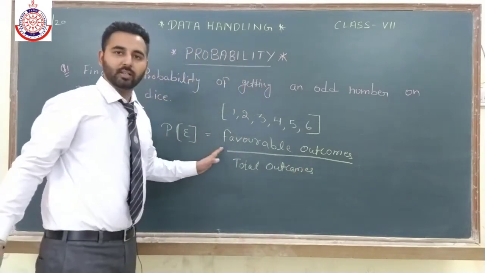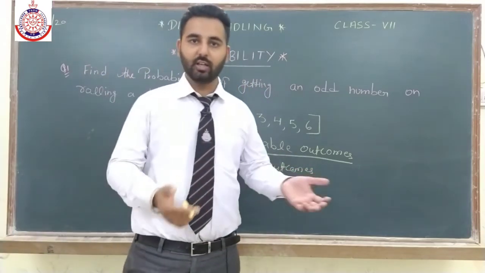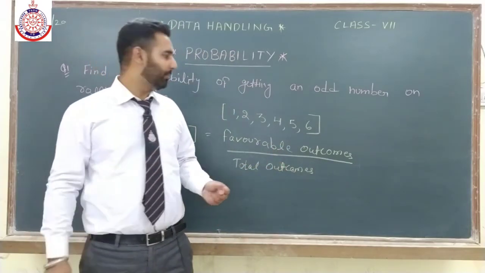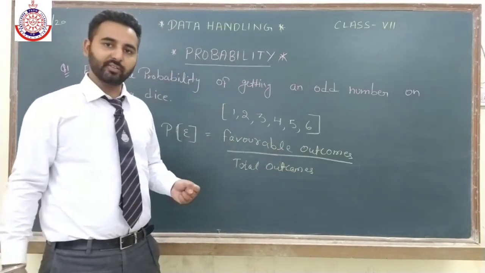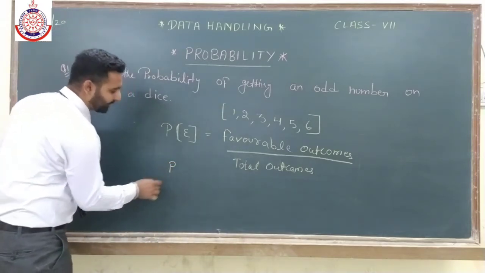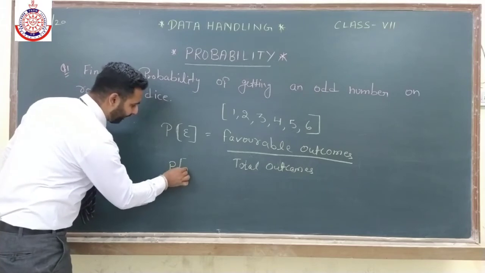Favorable outcomes means which we want, for which event we have to find out the probability. Total, how many we are having, that we will find out. Now here we have to find out probability of odd number.